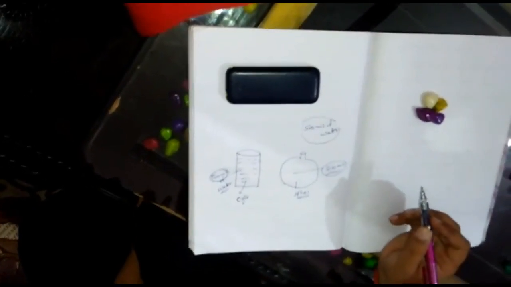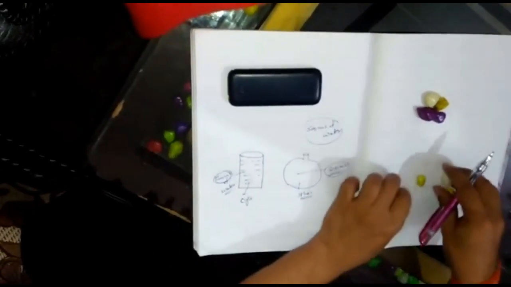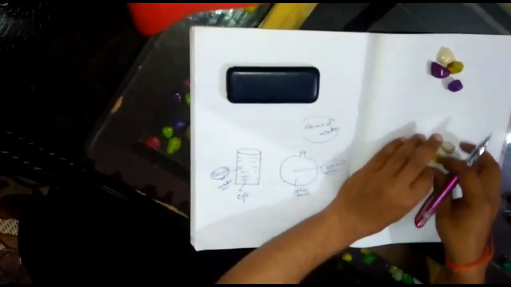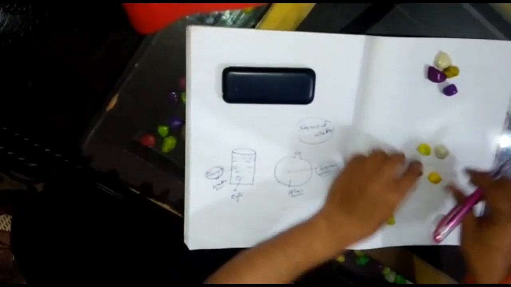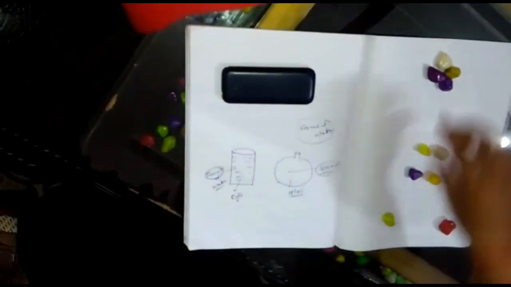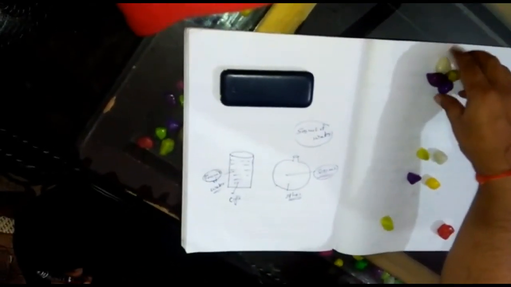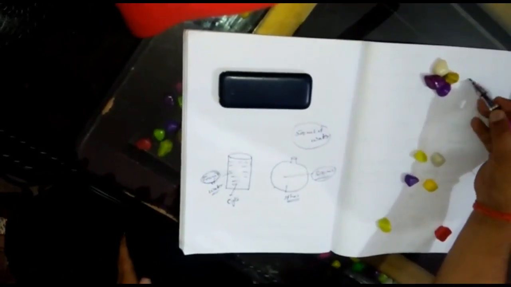The next point is their compressibility. Again, I will discuss the same thing. Suppose this is the solid, this is the liquid, and this is the gas particle. If you see it here, in a solid, there is no space. If I want to compress it, they are not going to compress. That means they are not compressed easily.